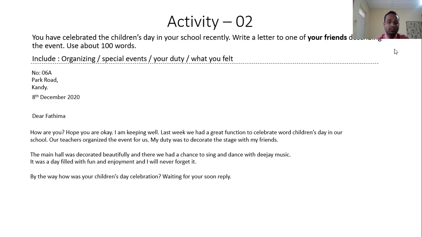So the body is in three paragraphs. If you read this body carefully, it is in simple, informal language. See here, how are you? Hope you are okay. I am keeping well. We never include this type of thing in a formal letter. We don't ask our officials, how are you? I am okay. We don't say that.